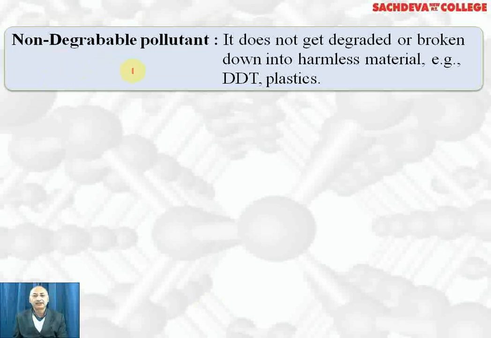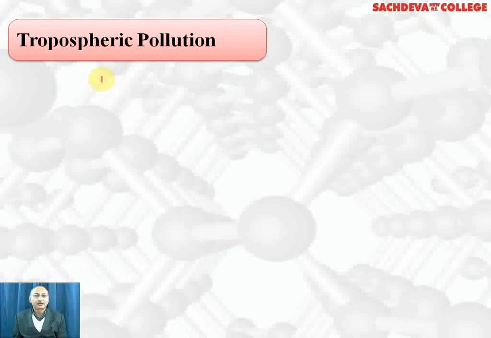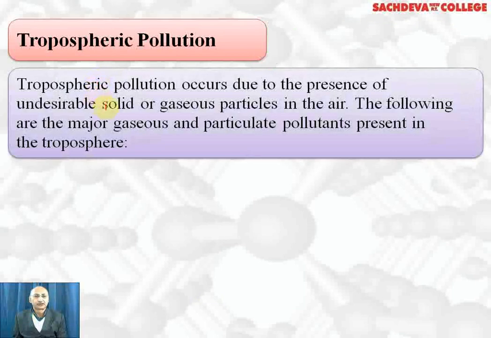Non-degradable pollutants do not get degraded or broken down into harmless material. Examples are DDT and plastics. So their use should be reduced as much as possible. Next we have tropospheric pollution.